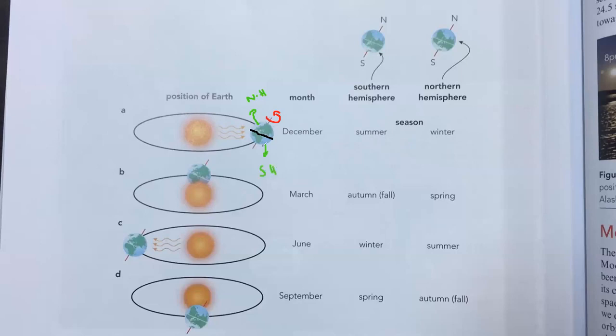Which hemisphere is receiving more energy from the sun at this position? The southern hemisphere. So the southern hemisphere is receiving more energy. As a result, there will be summer in the southern hemisphere and winter in the northern hemisphere, because the amount of energy the northern hemisphere receives from the sun is less compared to the southern hemisphere. So there will always be opposite seasons. If there is summer in the southern hemisphere, there will be winter in the northern hemisphere. Or if there is winter in the southern hemisphere, then there will be summer in the northern.